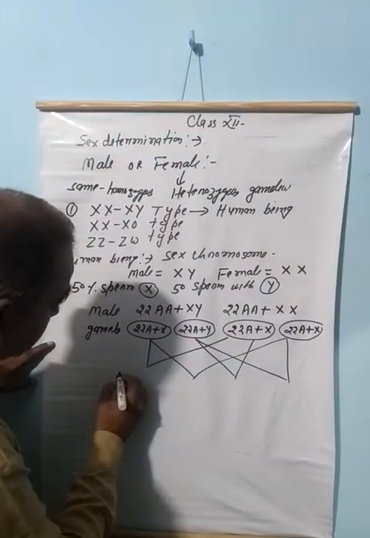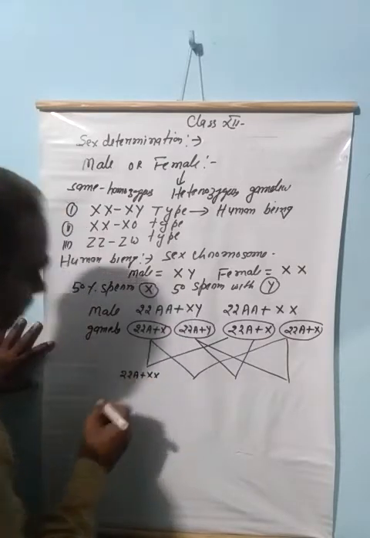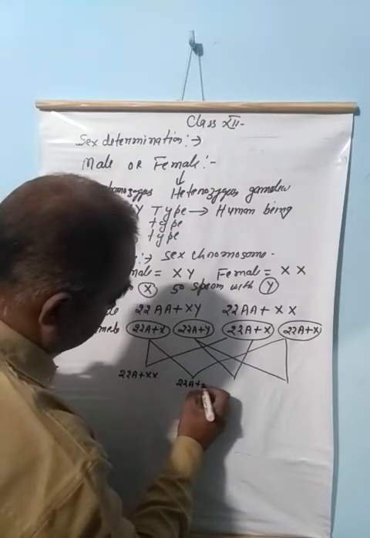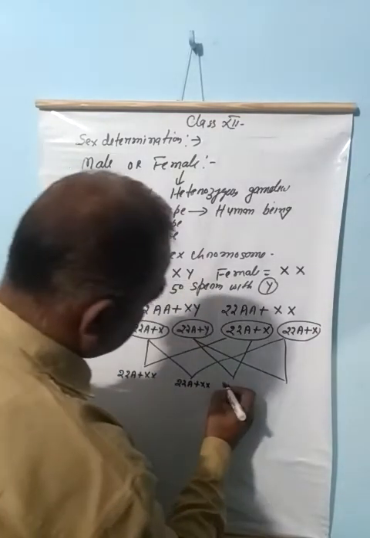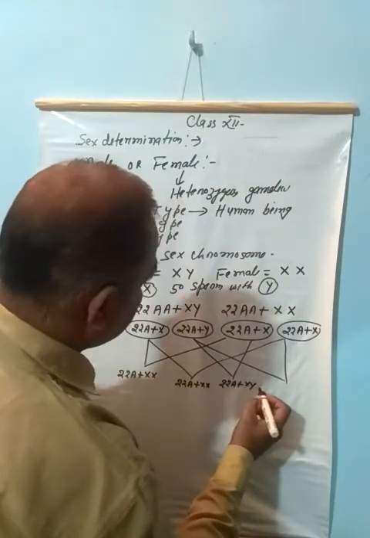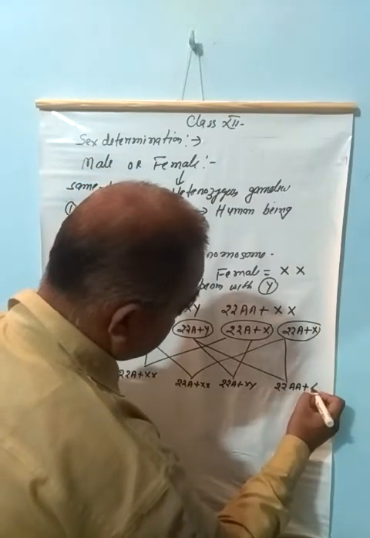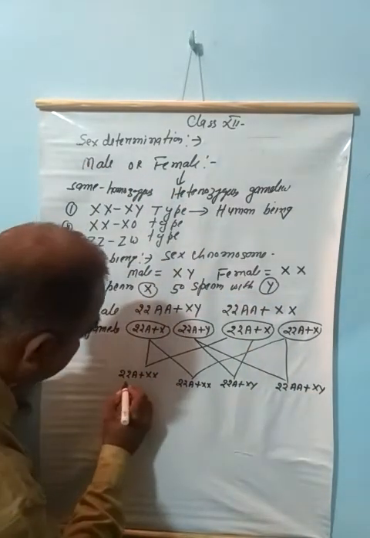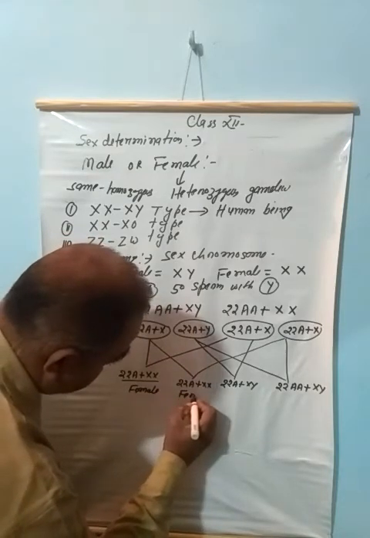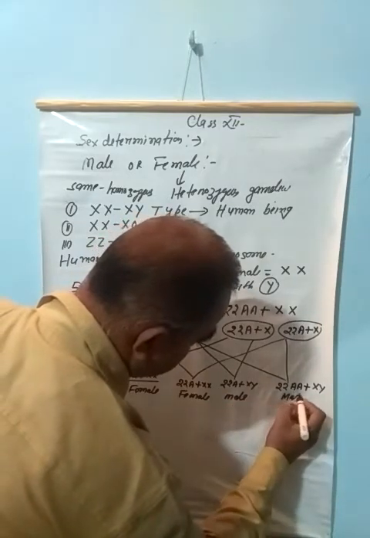We get 22A plus XX, 22A plus XX, 22A plus XY and 22AA plus XY. These are the female or girl, female, and these are the male, and this is the male.